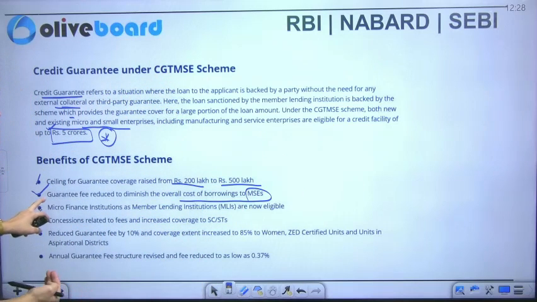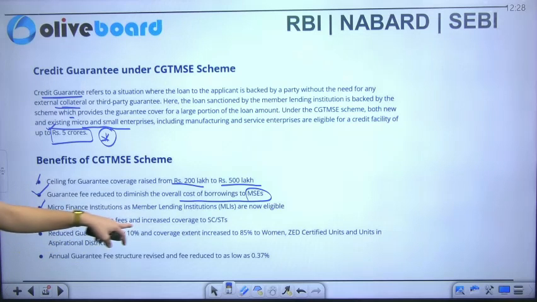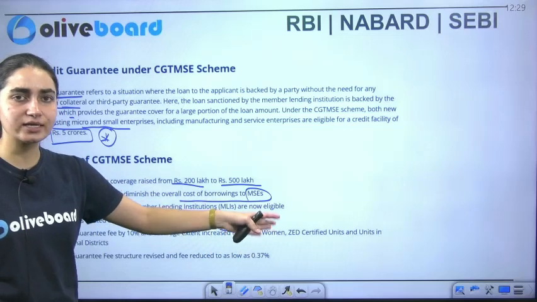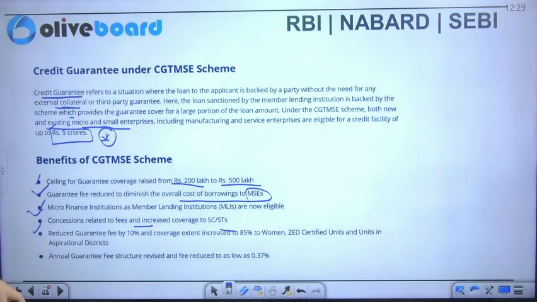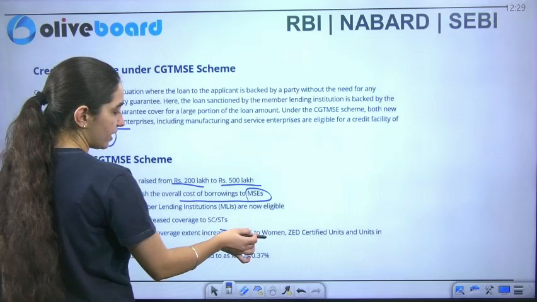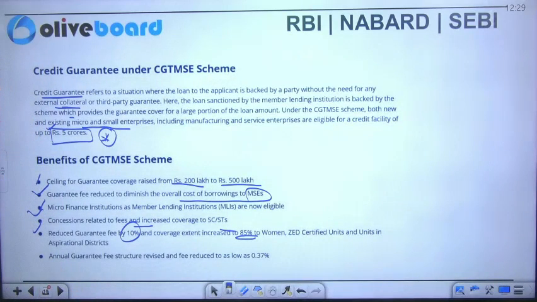Okay, microfinance institutions, as member lending institutions, are also now eligible. There are concessions related to fees, and an increase in coverage for the SC and ST categories, like a specific separate kind of help will be provided to them. There is a reduction in the guarantee fee by 10%, and coverage has been extended, increased to 85% for women. And we have Zed certification units also, and units in the aspirational districts as well.